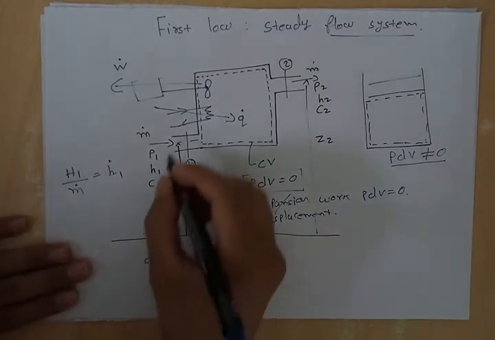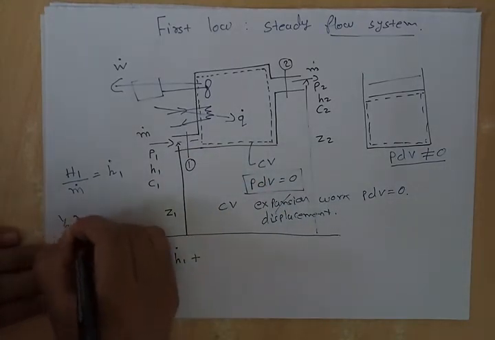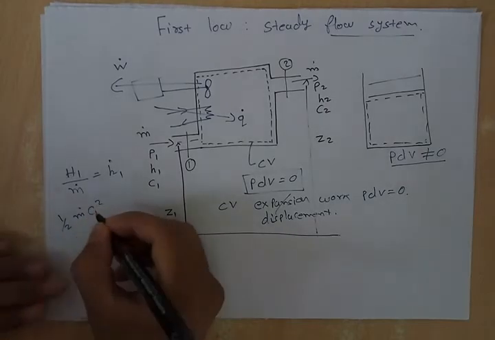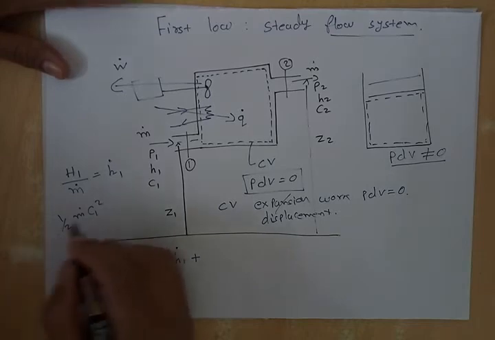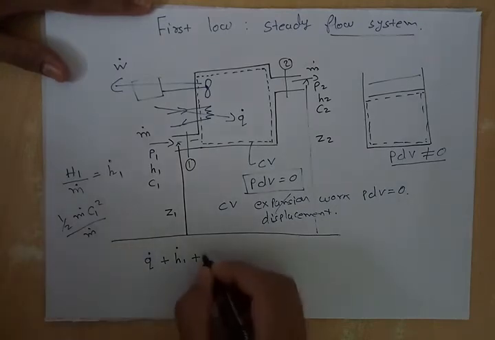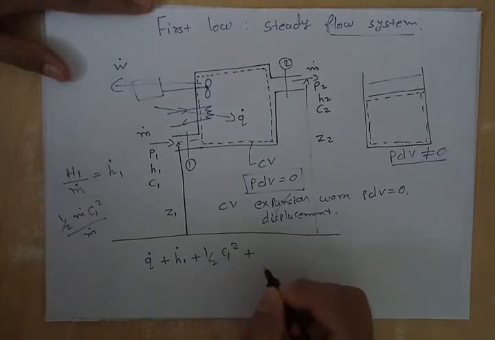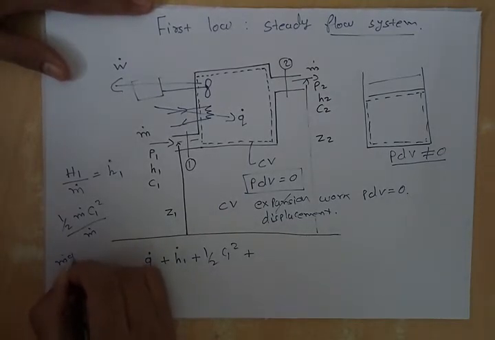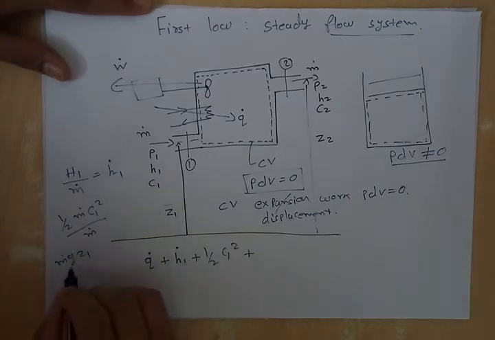plus kinetic energy. So it will be half m c1 square. But here we are taking per kilogram, so we will divide by mass per second. So it will be half c1 square, plus potential energy, which is mgz1, per unit mass, divided by m, so it will be g z1.